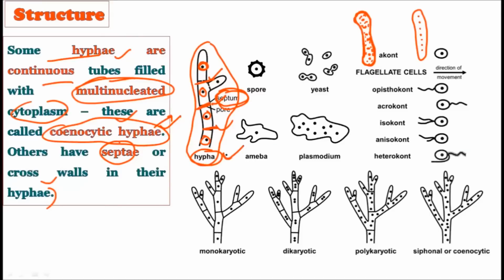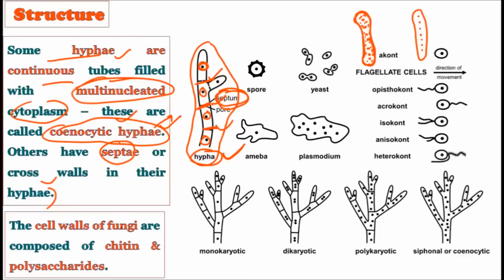Okay, this type of hyphae is called as the septate hyphae, and those hyphae which show a continuous tube of multinucleated cytoplasm, in such a condition, are called as the aseptate hyphae or the coenocytic hyphae. Okay, so hyphae can be of two types. जैसे कल हमने बात की थी, we have discussed yesterday that the hyphae are the single tubes in the structure of the fungi, and the network of these tubes, the network of these hyphae, is called as the mycelium. Now this hypha may be coenocytic and non-coenocytic, or may be septate or aseptate.